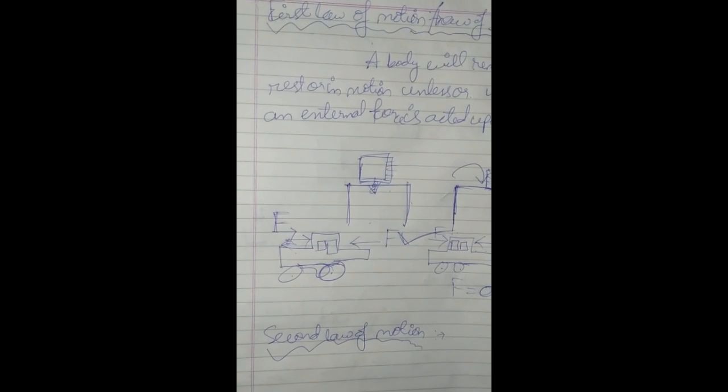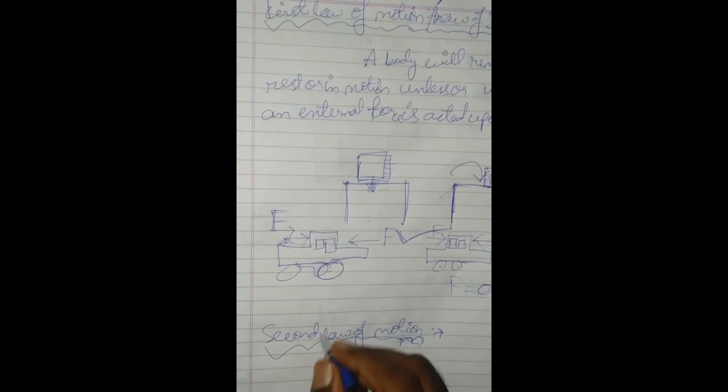The second law of motion. Now comes the second law of motion. What is the second law of motion? This law states that every body on the surface of the earth has some momentum, and the rate of change of momentum is what the law describes. Momentum is defined as the amount of motion contained in a body.